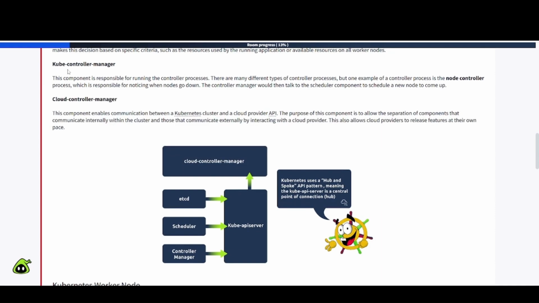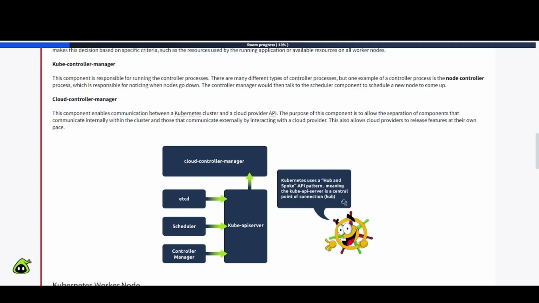And we have the kube controller manager. This component is responsible for running the controller processes. There are many different types of controller processes, but one example is the node controller process, which is responsible for noticing when nodes go down. The controller manager would then talk to the scheduler component to schedule a new node to come up.